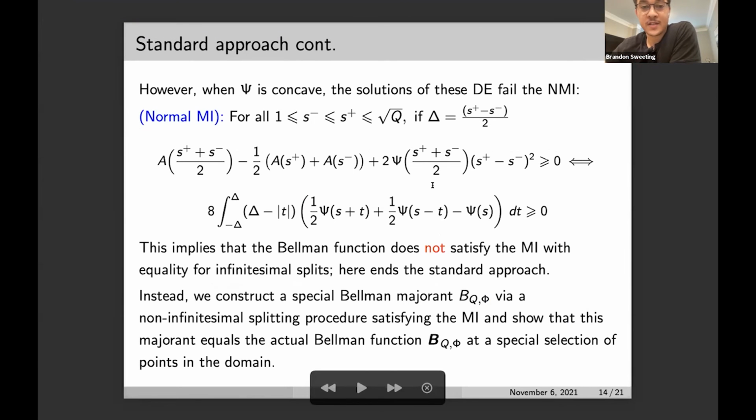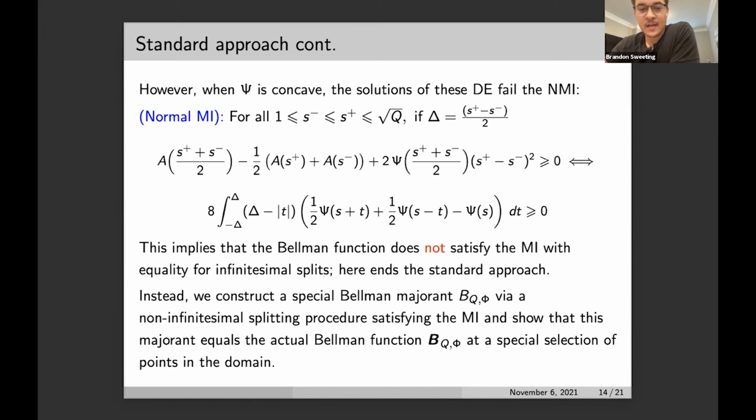However, when psi is concave, the solutions of these differential equations both fail the normal main inequality. So we have that the normal main inequality, when psi is twice differentiable, is equivalent to this inequality here. And we can see that this clearly fails when psi is concave. So this means that the Bellman function does not satisfy the main inequality with equality for infinitesimal splits. And so this ends the standard approach for explicitly computing the Bellman function.